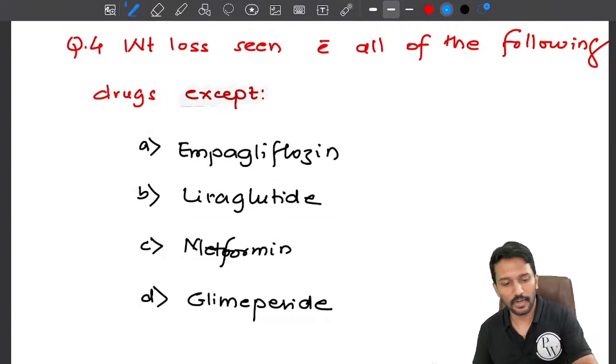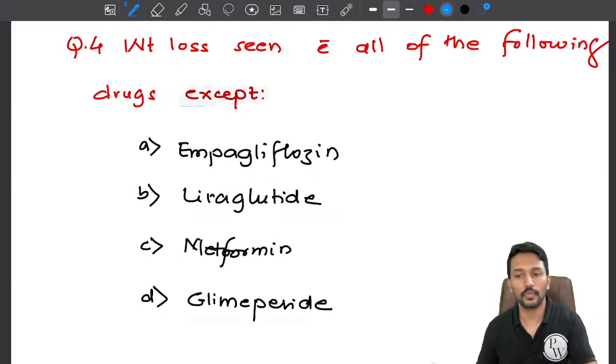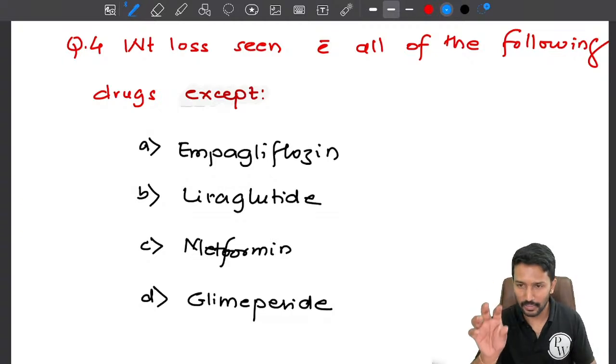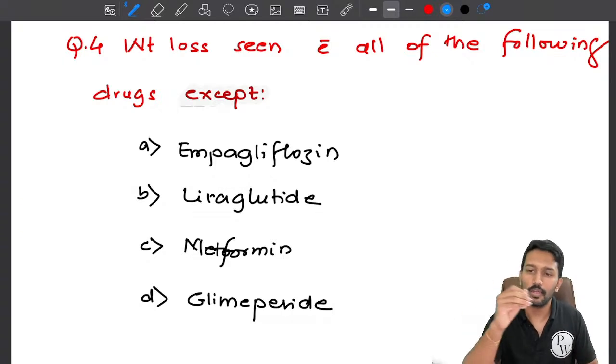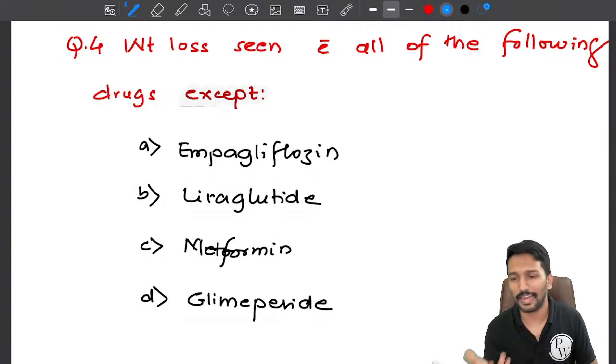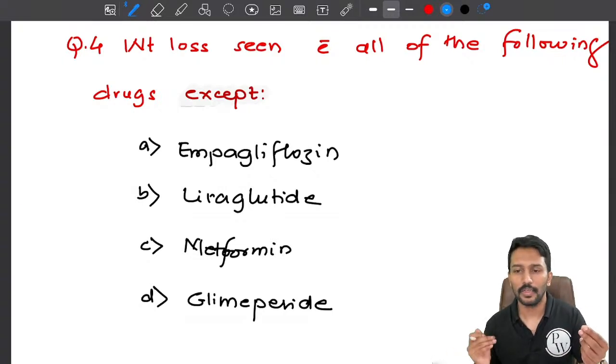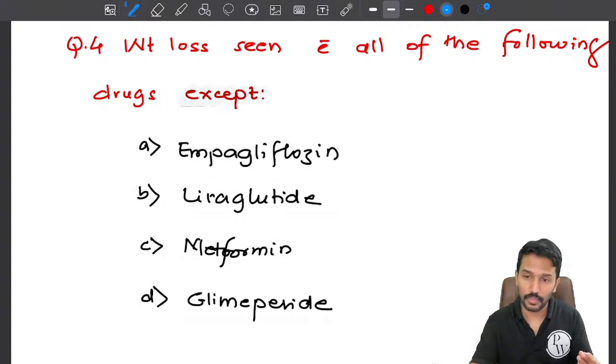When we start treating them with drugs, especially drugs which increase insulin production, what is the function of insulin? It will take the glucose from your blood and put it into your adipose tissue, liver and muscle as glycogen and fat. So insulin directly increases weight. The drugs which increase insulin will also increase the weight.